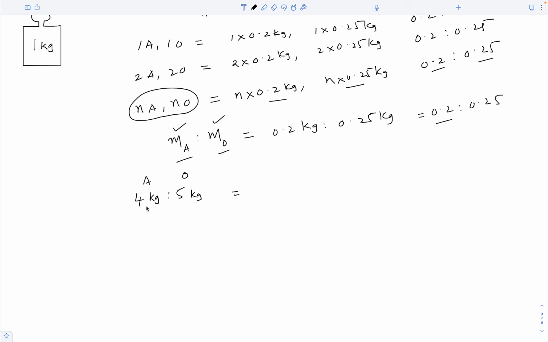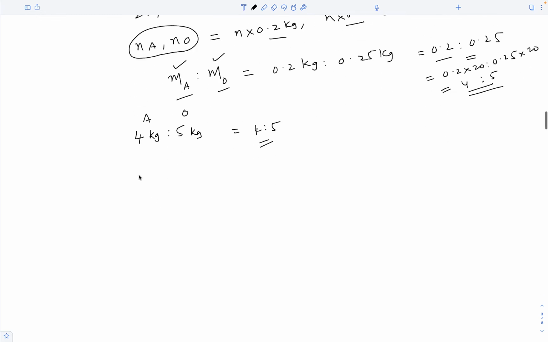First calculate the ratio between their weights. It is 4 to 5. Is this equal to the ratio between the mass of an apple and an orange? Let us see. It is 0.2 to 0.25. You multiply both with 20. It would be 0.2 times 20, 0.25 times 20. So this would be 2 times 2, 4, 2.5 times 2, 5. So this ratio is equal to this ratio. That means in these weights of apples and oranges, we will have an equal number of apples and oranges.